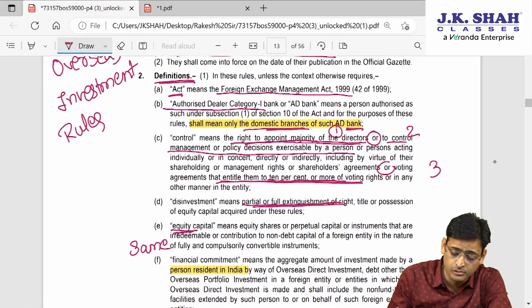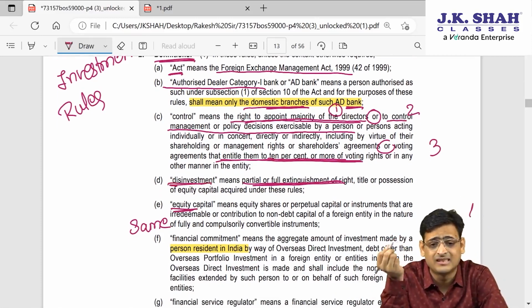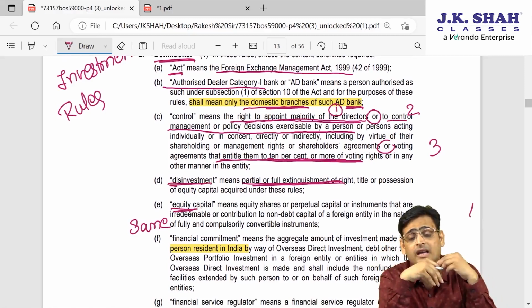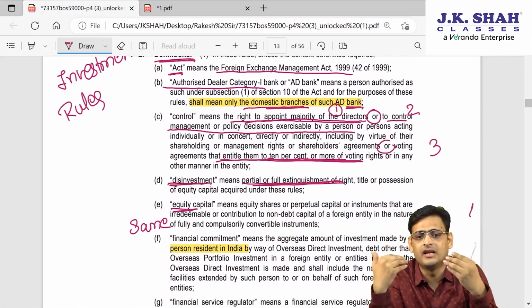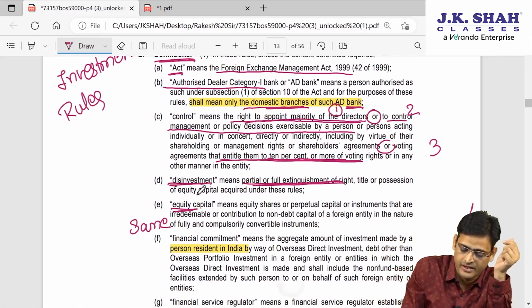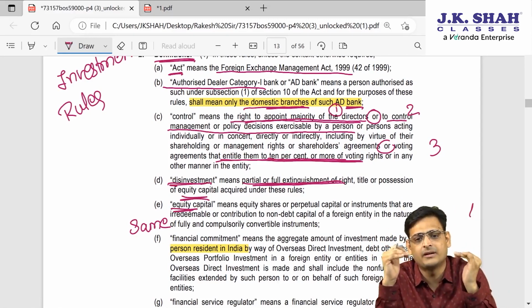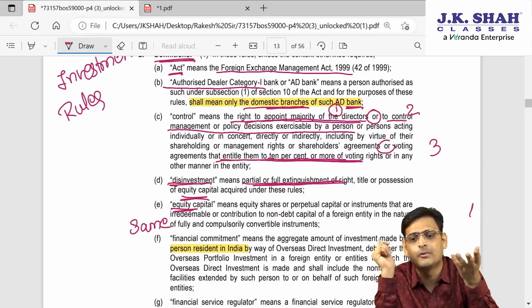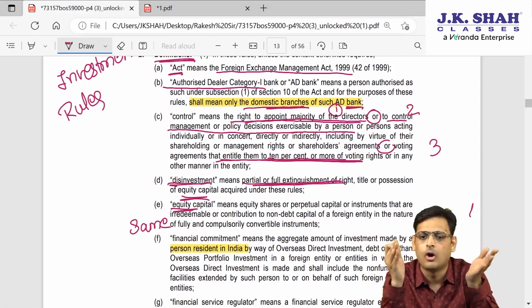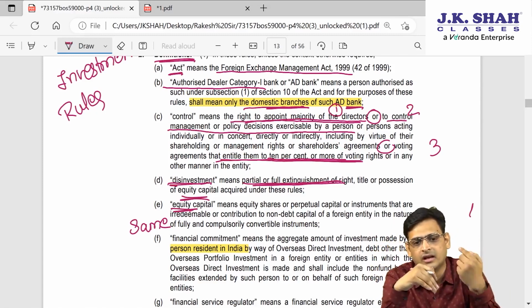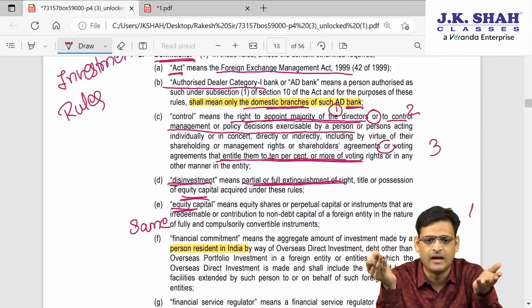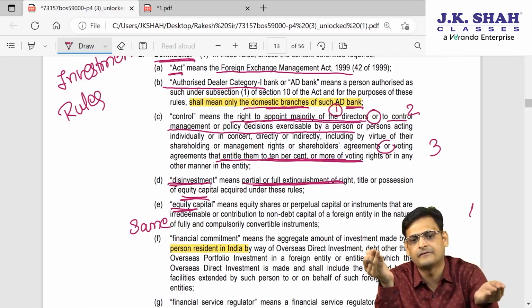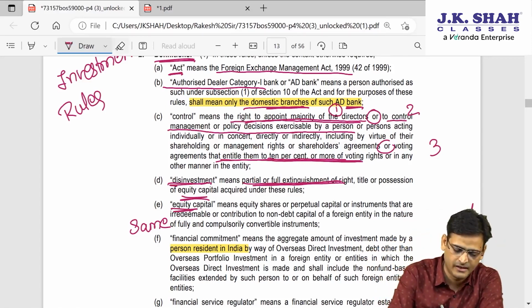Then they will use the word disinvestment. What is disinvestment? It's a very simple thing. Investment means when you buy any shares or debentures, but here they are talking in the context of equity capital. So when you are buying equity capital, that is an investment. When you are selling equity capital, either full or some part of it, you will call it disinvestment. To put it in simple language, sale means disinvestment. If I sell the entire equity, it is full extinguishment, and if I sell partial equity, then it is partial disinvestment.